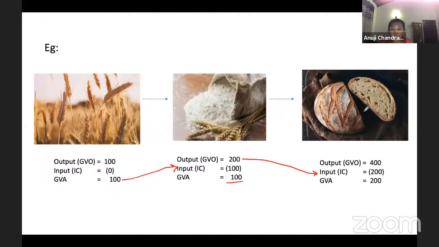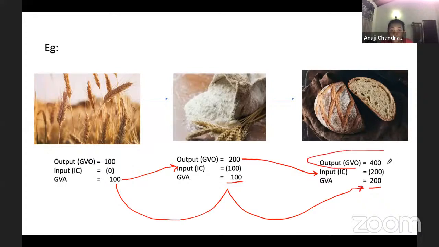Now let's say you're selling the bread for 400 rupees. 400 minus the cost of the inputs, you have the value addition of 200. Now 100 plus 100 plus 200 should definitely be equal to the value of the final good. Let's cross check. 100 plus 100 is 200, plus 200 is 400. Yes, final output is also 400. Hope I'm clear.